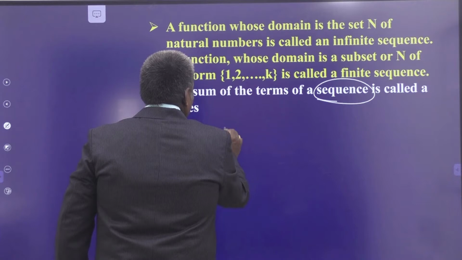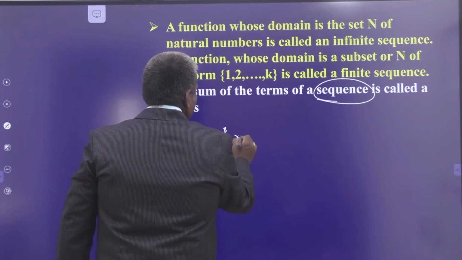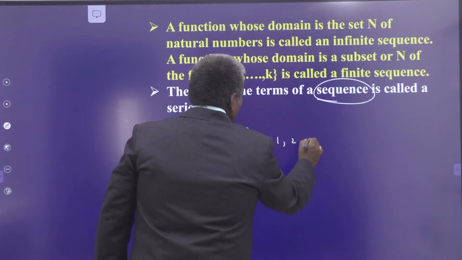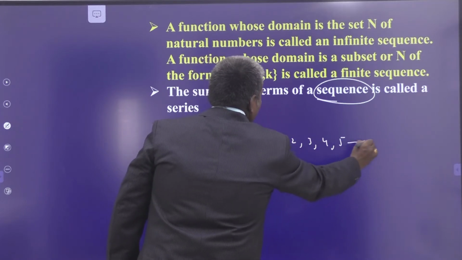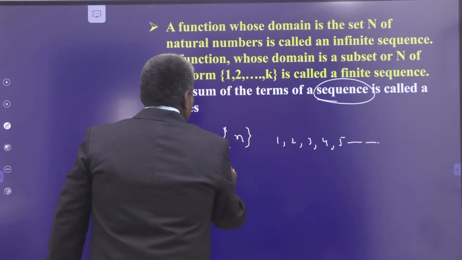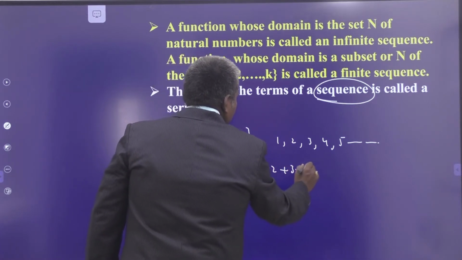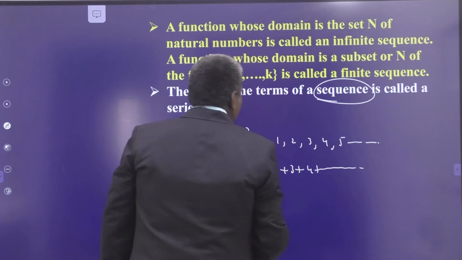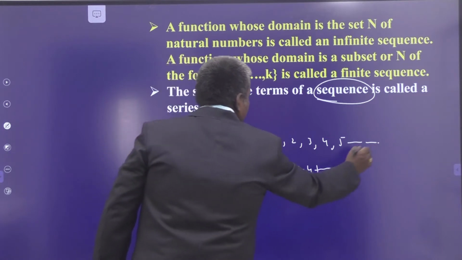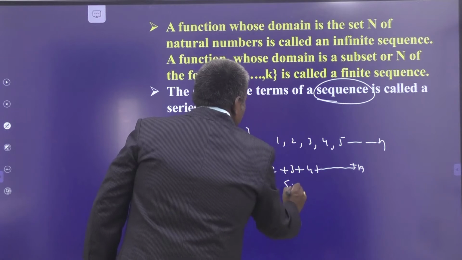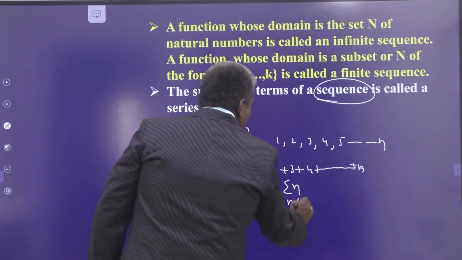Suppose your sequence is n, that means 1, 2, 3, 4, 5 and so on. Then its series is nothing but 1 plus 2 plus 3 plus 4 plus and so on. Suppose it is a finite series of n terms, that is up to plus n. This is nothing but sigma n. Its value is n(n+1)/2.